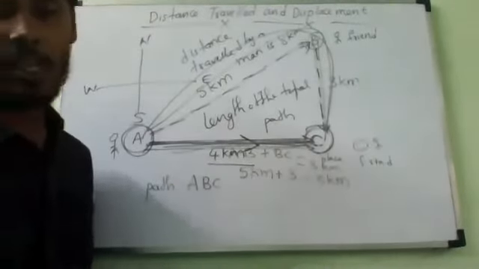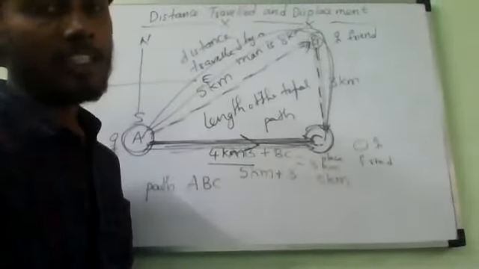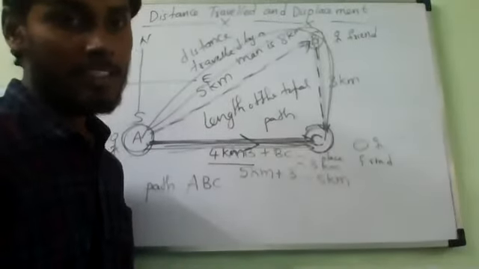First you write the definitions. Distance.